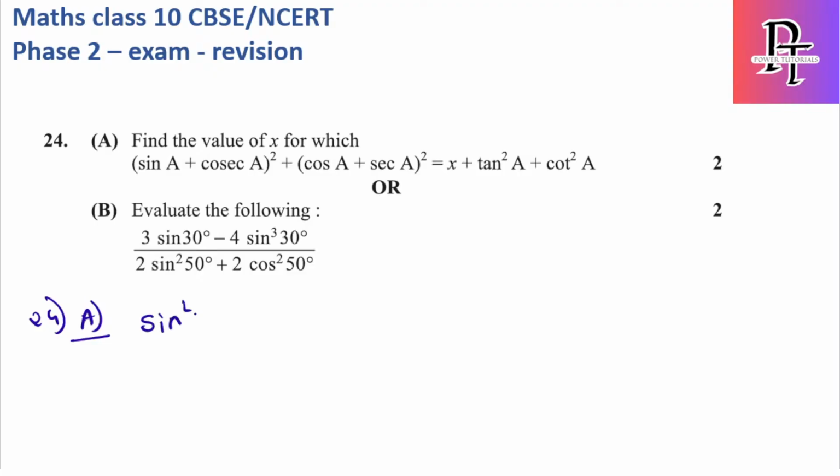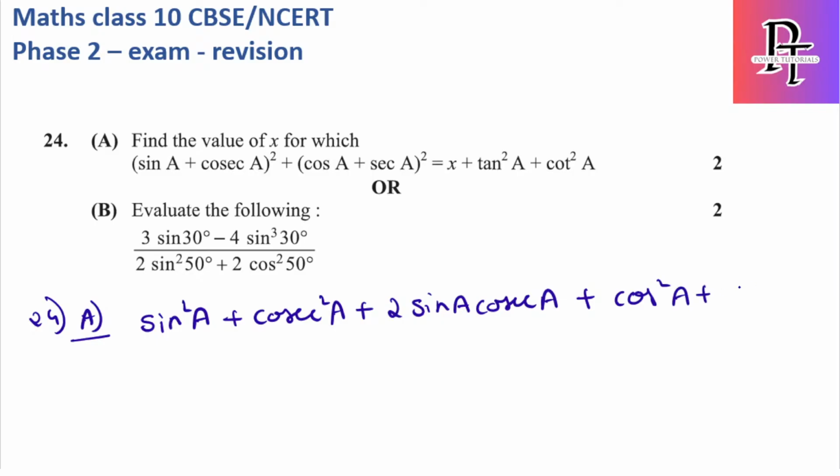So it is sine square a plus cosecant square a plus 2ab, which is 2 sine a cosecant a, plus again a plus b whole square, which is cos square a plus secant square a plus 2 cos a secant a.